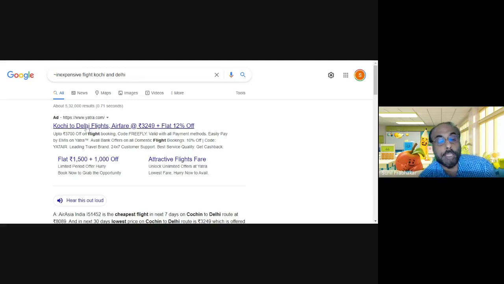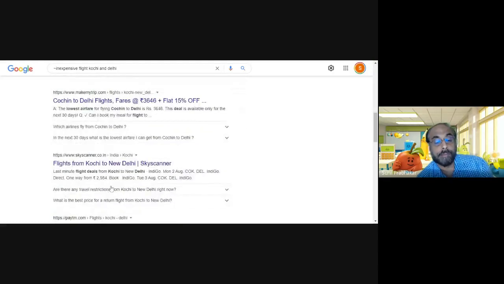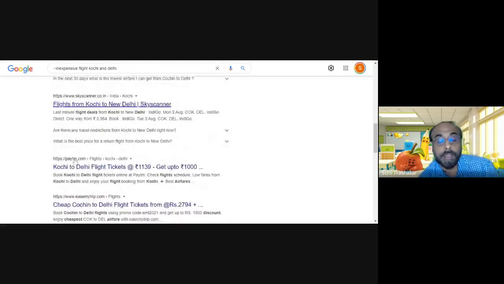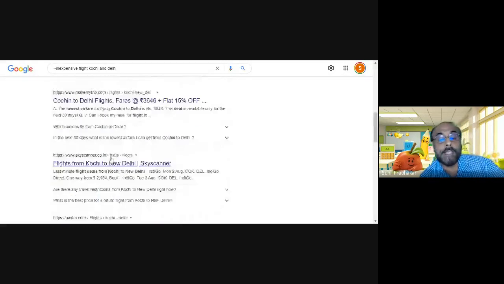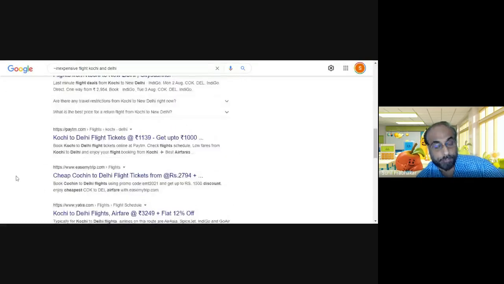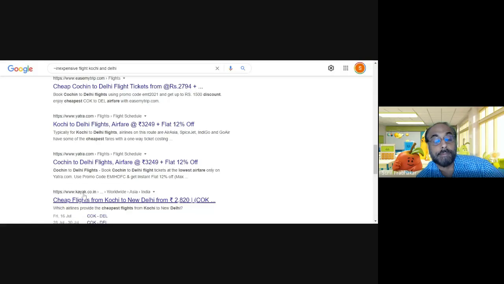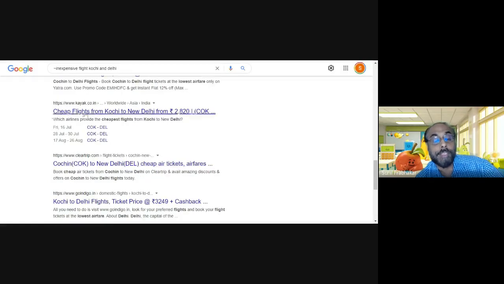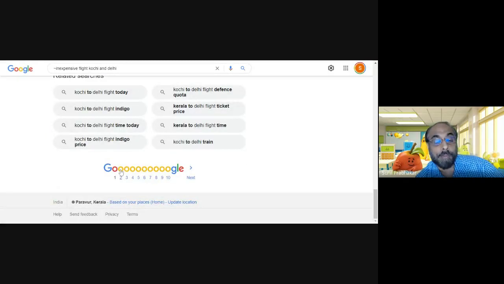This is an advertisement actually. So we searched for inexpensive flight, and look here, Google is using other words: cheapest, cheap flights. So cheap is the most popular word.